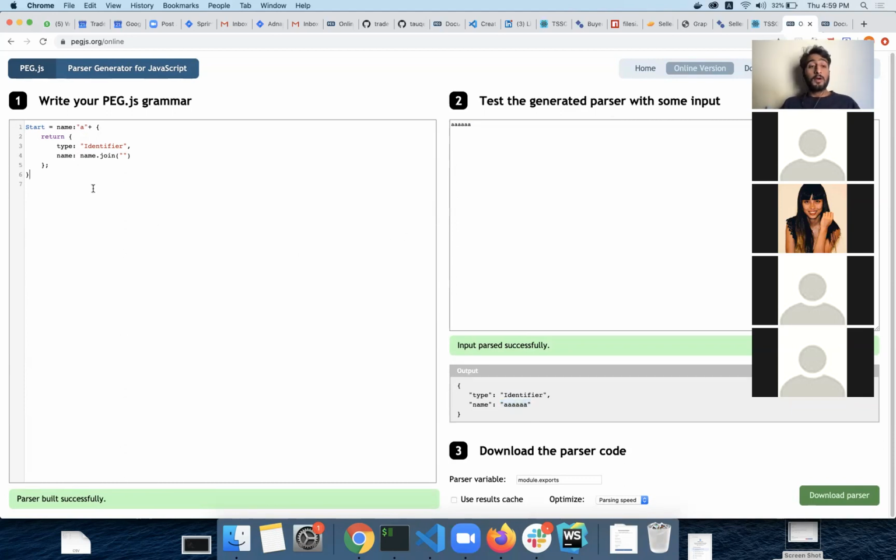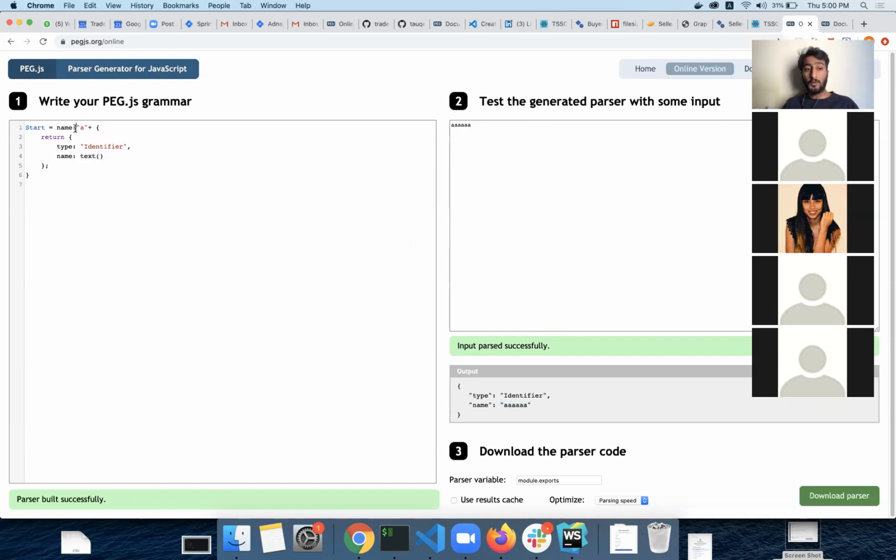Okay, there is also an easier way to do this joining. Sometimes we want the raw input to be combined into a single text. So we can either use this text built-in function. Look, it also returns the matched text. There is no need to combine all the tokens into one; it will automatically do that for us. It will take all the input that was matched by this particular expression, and then return it from here.